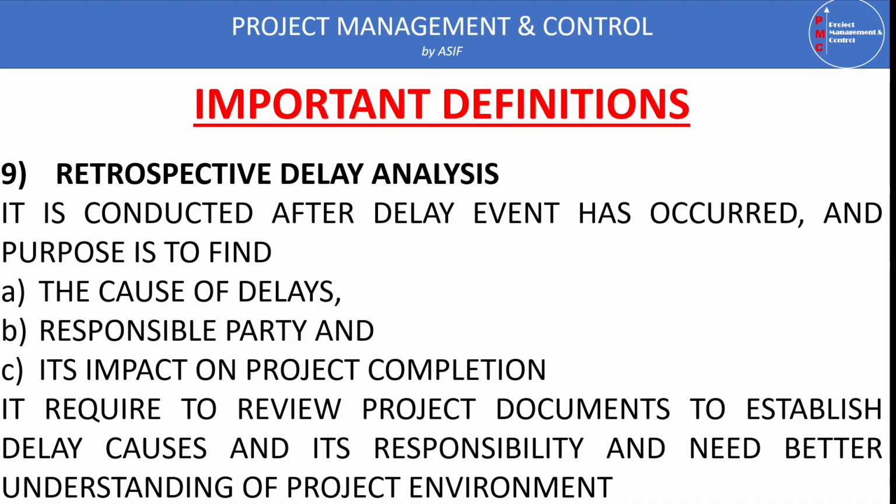So we need to determine that this is as per the engineer instruction clause. I think it is clause 3.4: as per engineer instruction clause 3.4, it impacts the project completion. So we need to review the project documents fully to see whether there is any specific clause or milestones, which clause of the contract it relates to, and who is responsible: was this initiated by the engineer or by the client?